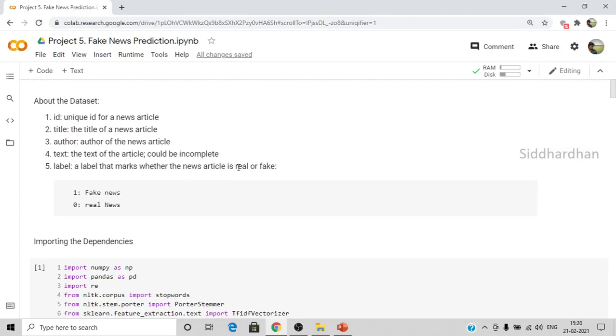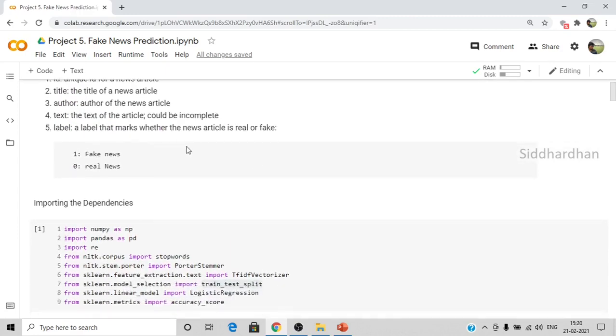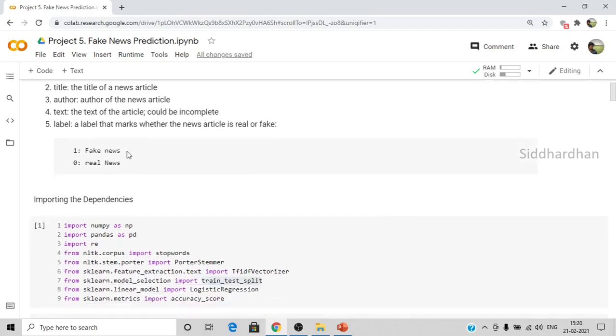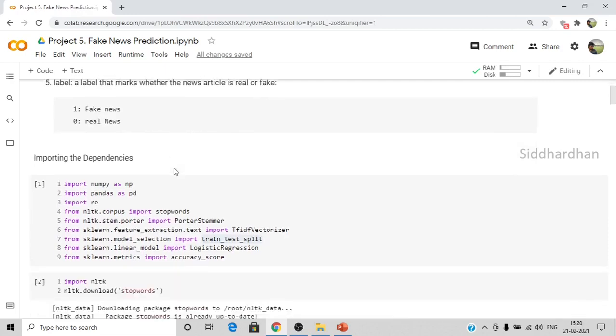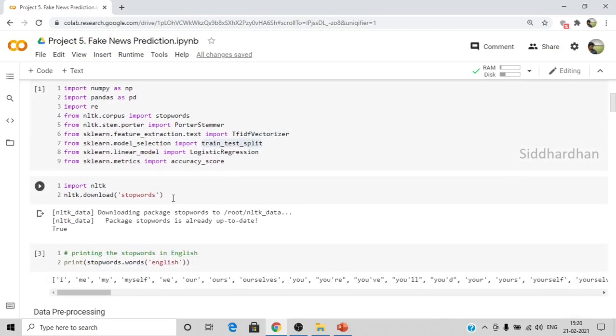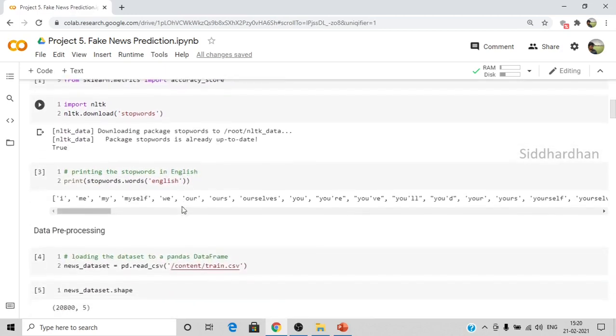So let me give you a very quick recap. We have seen the various features in our data set. It basically contains 5 columns. In the label, 1 represents fake news and 0 represents real news. We have imported all the libraries such as NumPy, Pandas, Natural Language Toolkit, etc. We have found the stop words, which are nothing but those words which don't add much value.